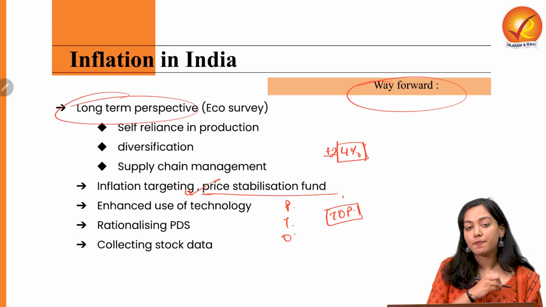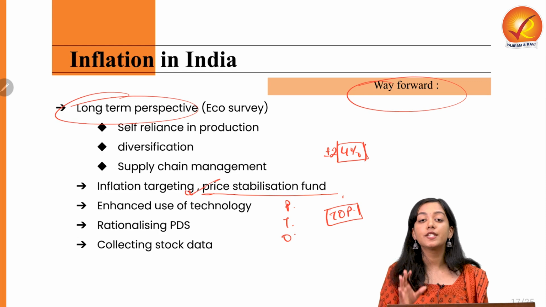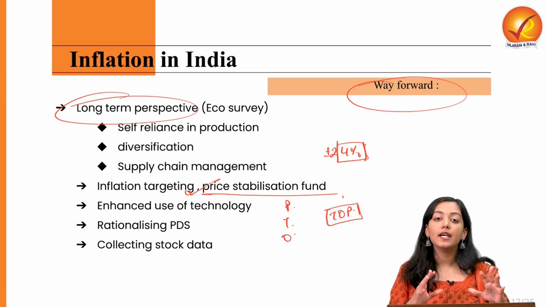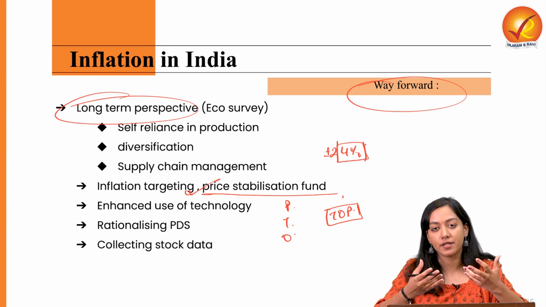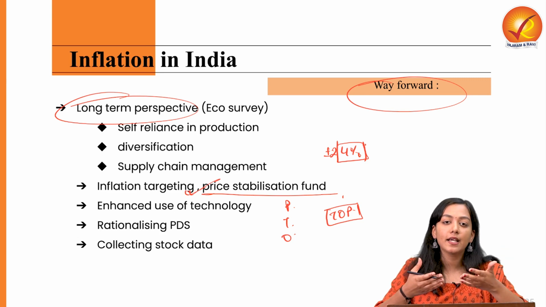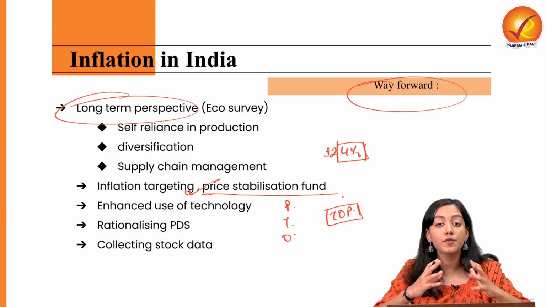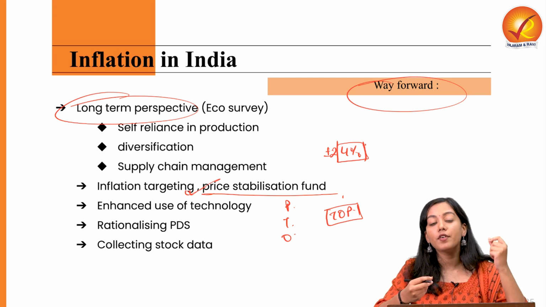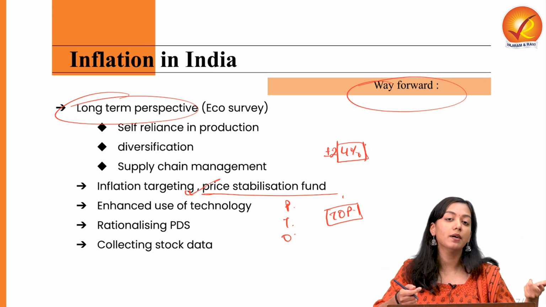From a long-term perspective, as suggested by the Economic Survey, India needs to go self-reliant. While India is the top producer of pulses, we are also the top importer of pulses. We've been heavily producing and exporting only cereals like wheat and rice. We are not much focusing on oilseeds and pulses, in which we have great potential. So India first of all needs to cut down its imports, at least on those products in which we can become self-reliant.